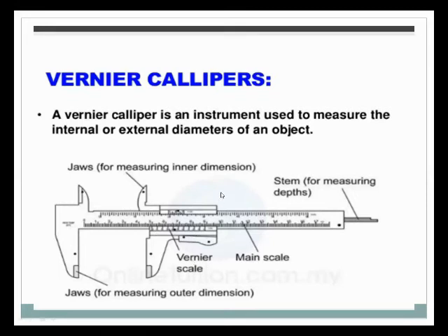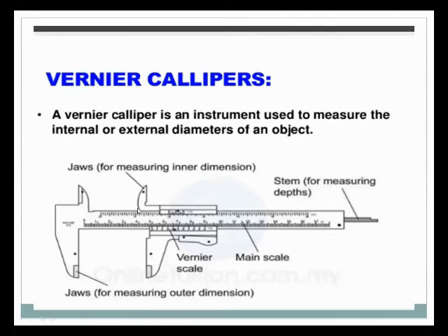The vernier caliper is used to measure the internal and external diameter of an object.